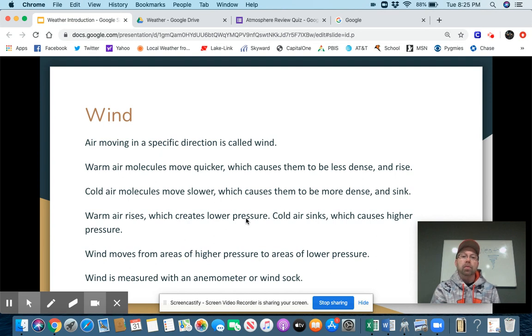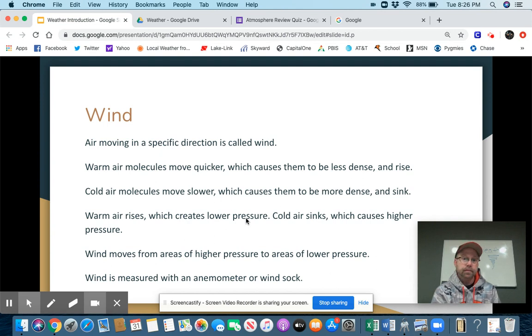So rising air, warm air, creates lower pressure. Cold air, on the other hand, is sinking, pushing down on that scale, and creates higher pressure. Warm air, low pressure. Cold air, high pressure. Wind moves from areas of high pressure to areas of low pressure. So that cold air, when it comes down, sinks to the surface, hits the surface, and spreads out in all directions towards the areas of lower pressure.